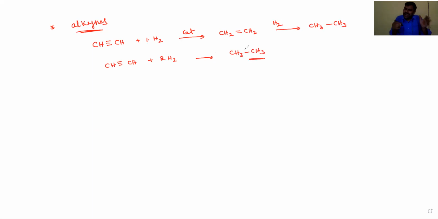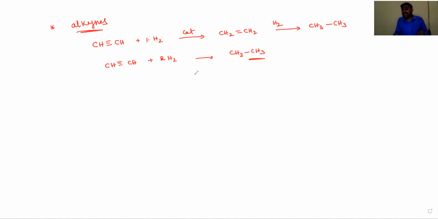Okay, dear students, alkynes are also unsaturated hydrocarbons. By the addition of hydrogen, the triple bond is converted into a single bond. So this is another important preparation method, dear students. From alkenes we can also prepare alkanes.